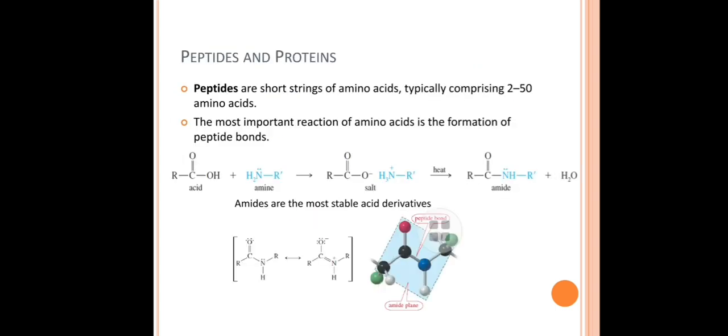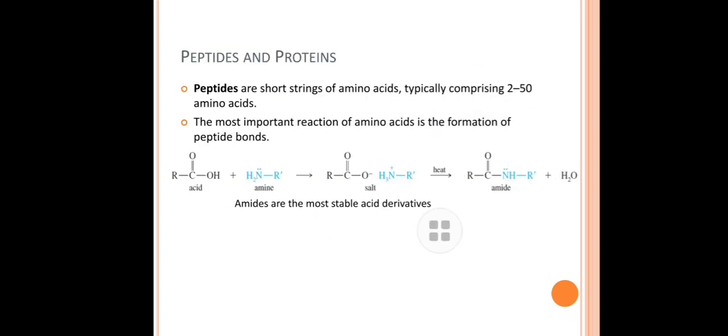So, what are peptides? Peptides are short strings of amino acids, typically consisting of 2 to 50 amino acids. The important reaction of amino acids is the formation of the peptide bond. A peptide bond is nothing but a simple amide bond between two amino acids.